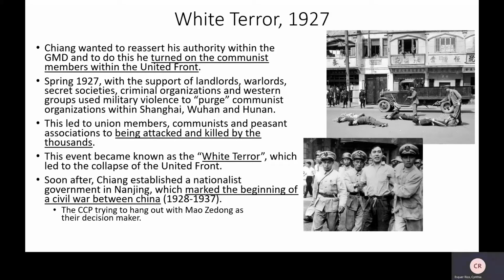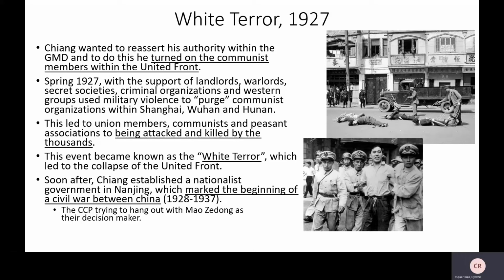Wuhan, and Hunan. And this led to union members, communists, and peasants associated, or just even having any leftist ideals, being attacked, killed, and tortured by the thousands, right? And so this moment in history in China is known as the White Terror, and it collapses the United Front, right? So there's two United Fronts. This is the first one. Eventually, we'll get to the second United Front where they try this again, but again, it collapses, and it's once again Chiang's fault because he turns on the communists.